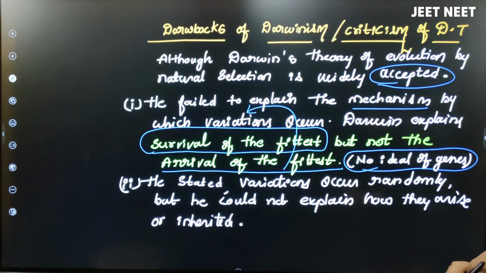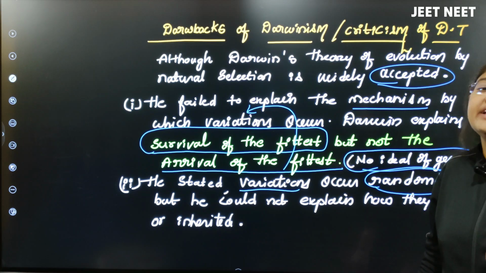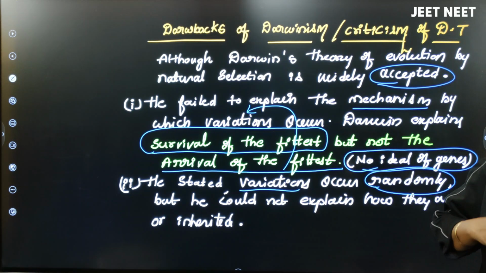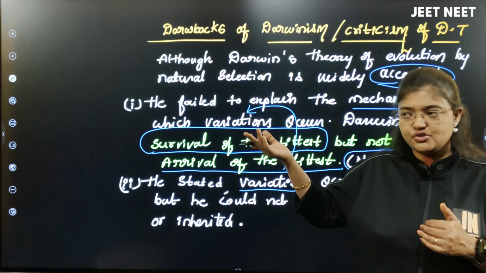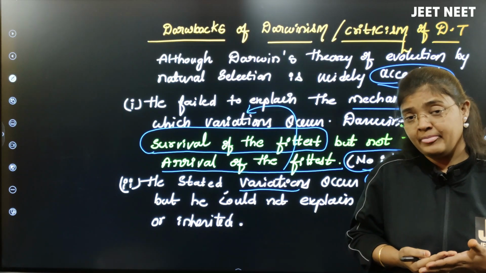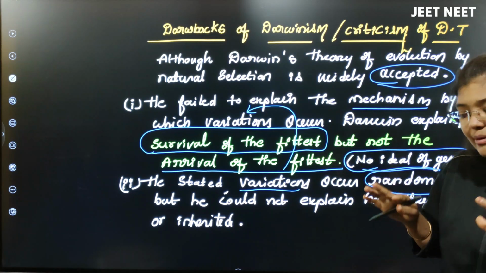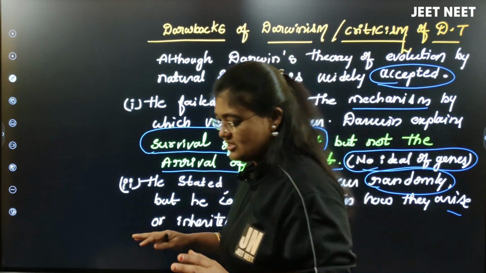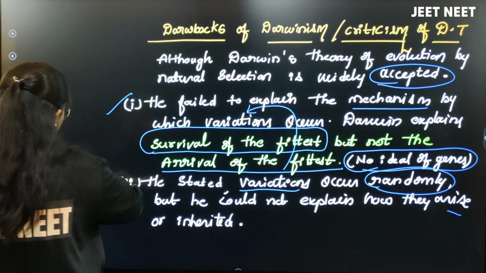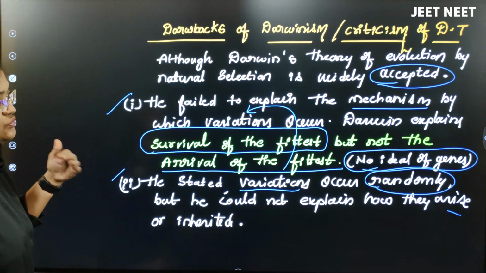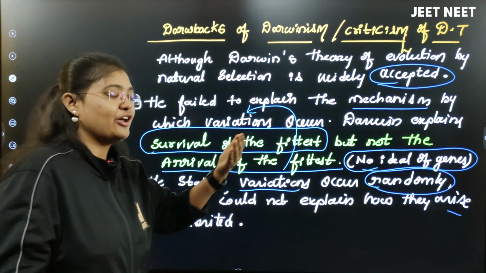This is the first drawback of the natural selection theory. The second one: he stated that variations occur randomly, but he could not explain how they arise or are inherited. He said that offspring inherit the characters from the parents, but how is it happening, and why is it random? So these points were not explained by Charles Darwin. There are some drawbacks to his theory, and this was corrected by the mutation theory that we are going to discuss now.